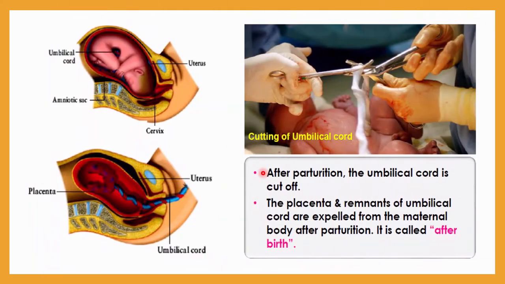After the whole process of parturition, the umbilical cord, here you can see this is the umbilical cord, is cut off, because now the umbilical cord has no more function. It is no longer needed. So the umbilical cord will be cut off after parturition. The placenta and remnant of the umbilical cord are expelled from the maternal body after parturition, and that is called afterbirth. As I told you, the placenta will come out of the body of the mother, and that is called afterbirth.